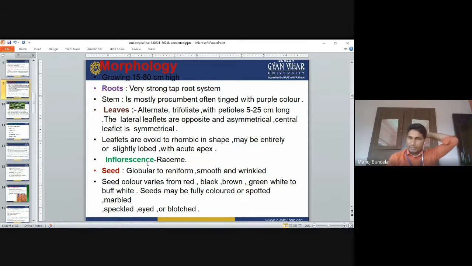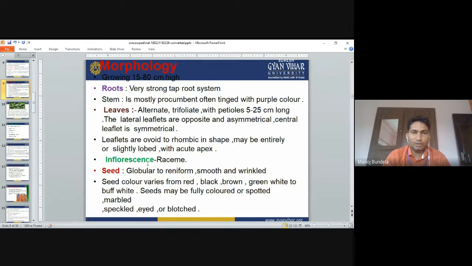The lateral leaflets are opposite and asymmetrical. The central leaflet is symmetrical. The leaflets are round to rhombic in shape, entire or slightly lobed, with an acute apex. The inflorescence of cowpea is a raceme.